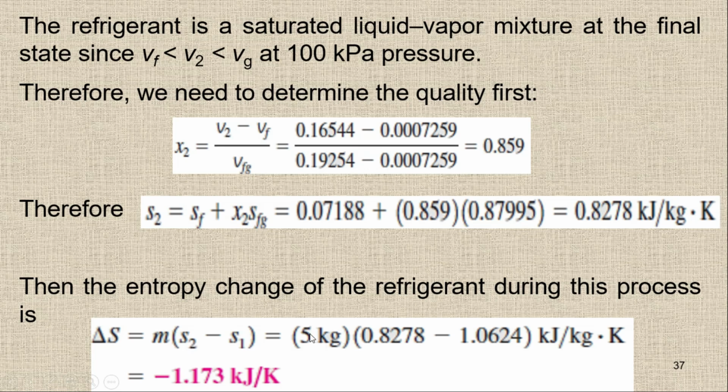Last minus the first one. So S2 minus S1, and just putting the values, you will get the answer of minus 1.173 kJ per Kelvin, and this is basically the entropy change. So during this process, the entropy is going to change, and it is basically negative. So we will get minus 1.173 kJ per Kelvin. This is all about the entropy change of the pure substance.